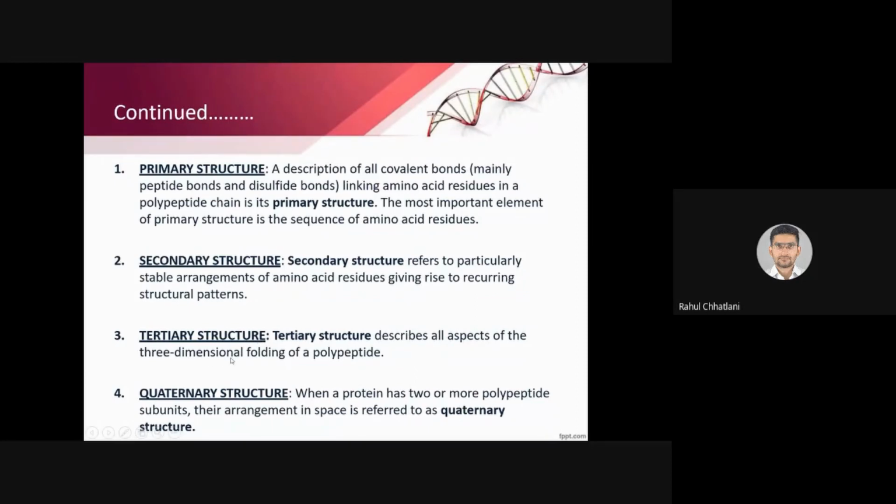Why is there a change in the shape? Because the peptide bond itself is very flexible and can change, and because of this there are new structures formed in the 3D model. Quaternary structure: when a protein has two or more polypeptide subunits, their arrangement in space is referred to as quaternary structure. So two or more tertiary structures unite together to form a subunit, and that will be quaternary structure. Till here, we had discussed in the previous lecture.